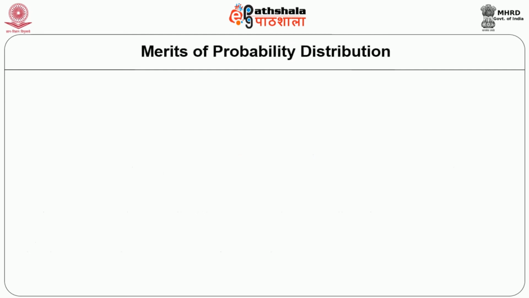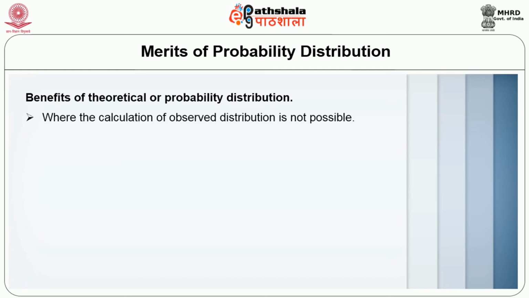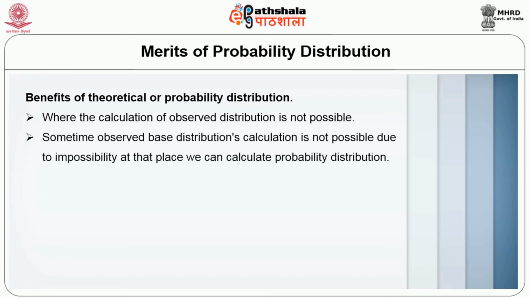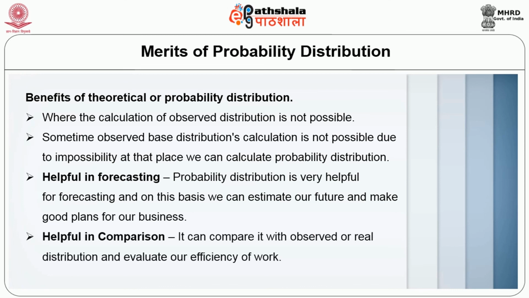Now let us understand the merits of probability distribution. The benefits of theoretical probability distribution are: number 1, where the calculation of an observed distribution is not possible, that is one advantage. Second, sometimes observation-based distribution calculation is not possible at all, but we can calculate the probability distribution. Third, it is helpful in forecasting; on the basis of probability distribution we can estimate our future and make good plans for our business. And it helps in comparison: it can compare with the real distribution and evaluate the efficiency of our work.